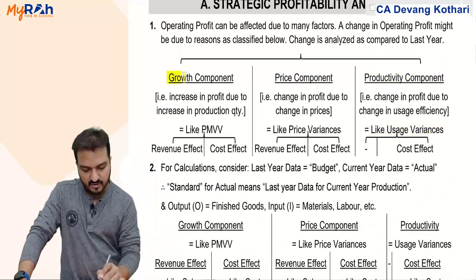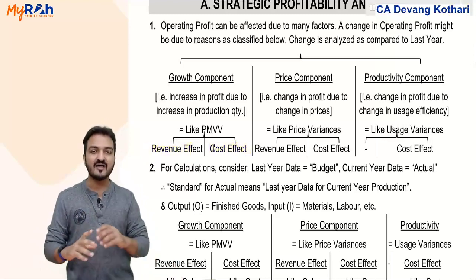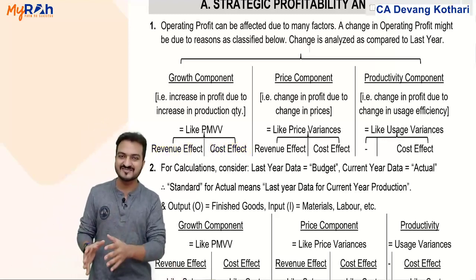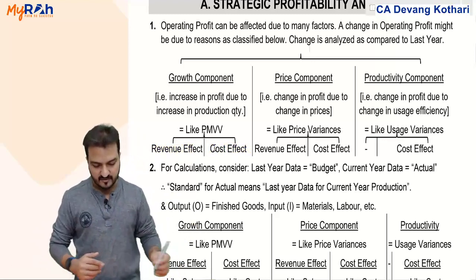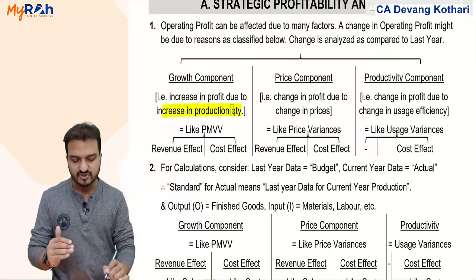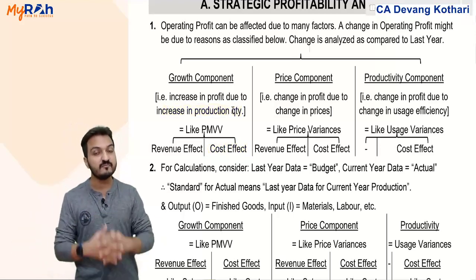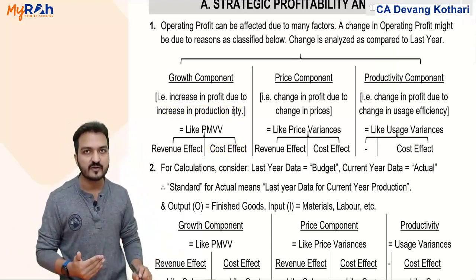Like under growth component, it will have a revenue effect and cost effect. Revenue effect indicates how much did my revenue increase because of production quantity increase. Cost effect indicates how much did my cost increase because of increase in production quantity. Net effect of them both is my increase in profit because of increase in production quantity.